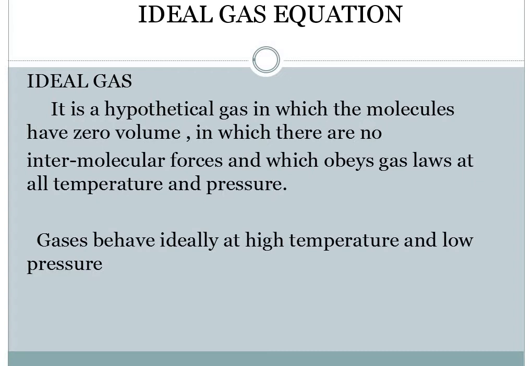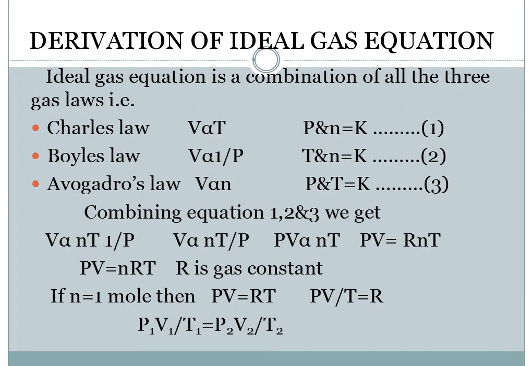So what are the conditions? At high temperature and low pressure, whatever the gas would be, it will behave as an ideal gas. Now, talking about the ideal gas equation, how can we derive it? Basically, it is a combination of all the gas laws which we have just studied, that is Charles' law, Boyle's law, and Avogadro's law.